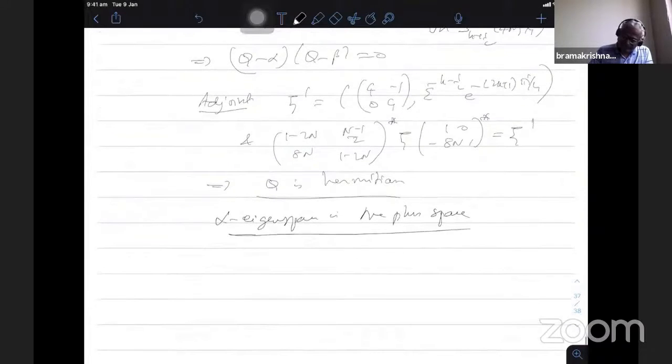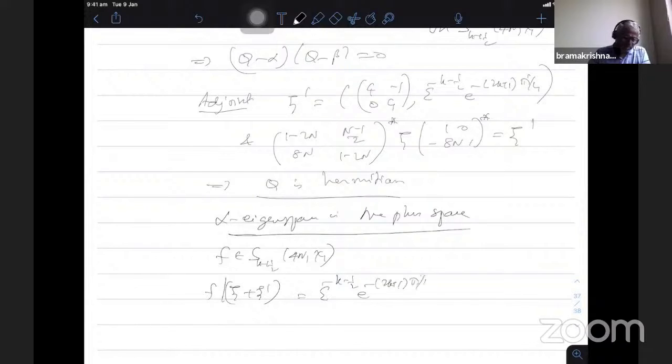So now take a form f in S_{k+1/2}(4N, χ1). Then compute ψ and ψ plus, then f bar ψ plus ψ dash, that is the adjoint of ψ as a matrix. So we have minus k minus half e to the power minus (2k+1)πi/4 f bar f of z plus 1/4, plus the negative of this, the k plus half e to the power (2k+1)πi/4 f of z minus 1/4.